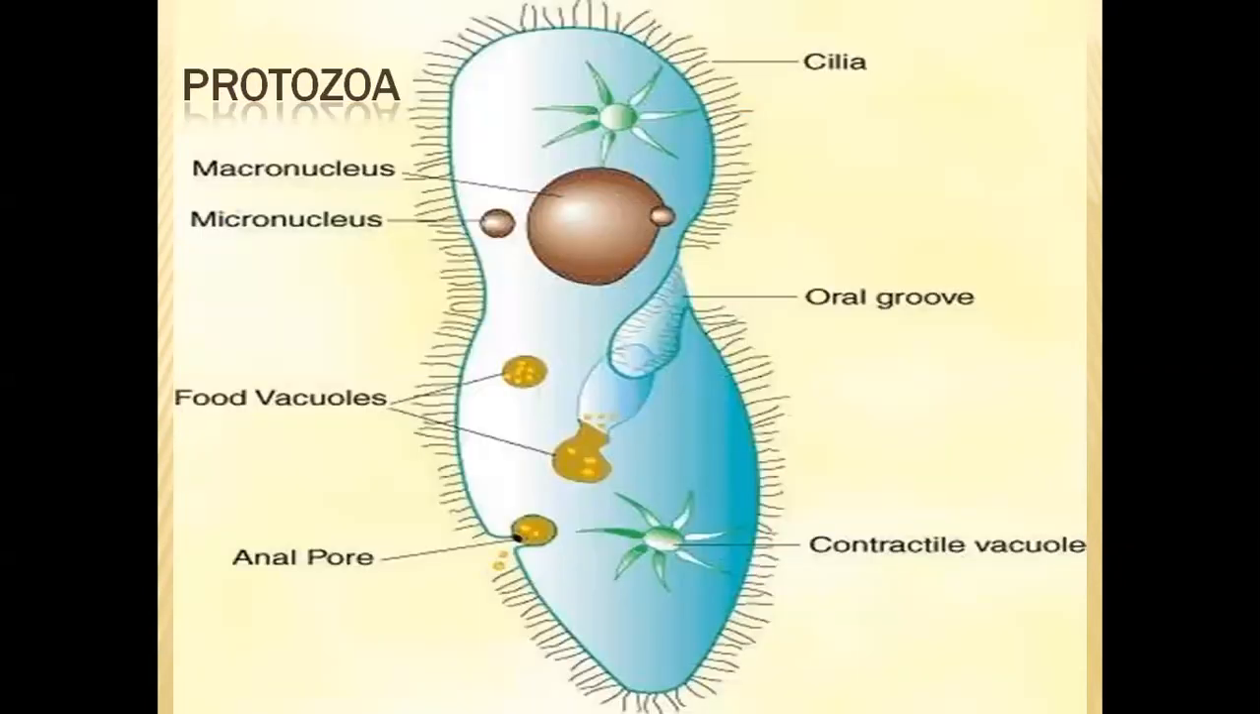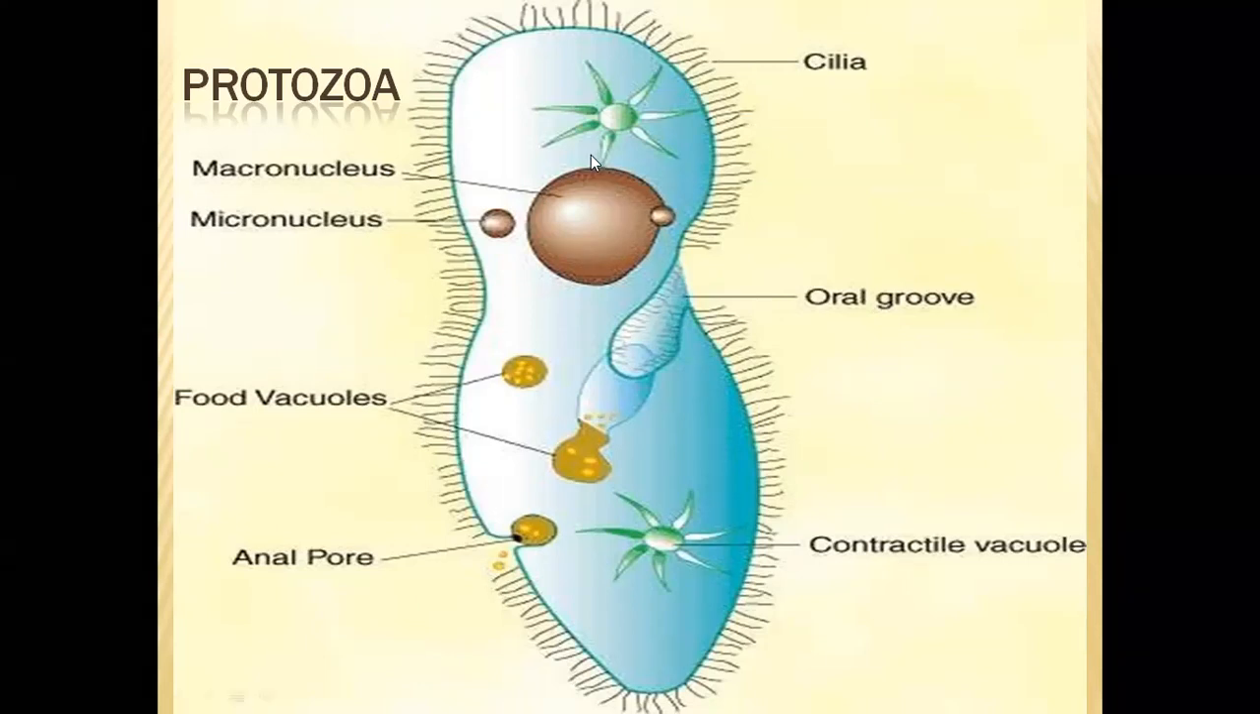This is a typical, very well-known example of protozoan. We call it slipper animalcule. Yes, you people are right, it is paramecium. In this paramecium, the inside of this light blue part and this thick blue part, all the liquid is called protoplasm or cytoplasm. This cytoplasm is classified or divided into two layers.